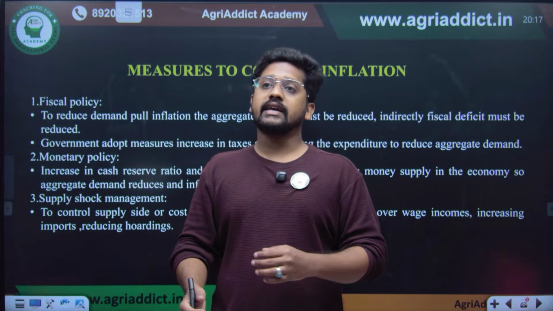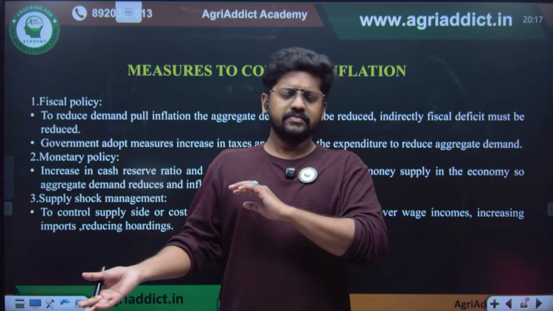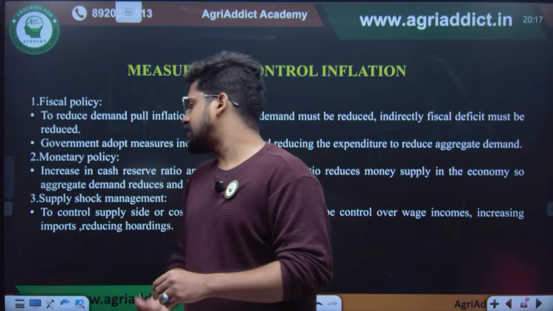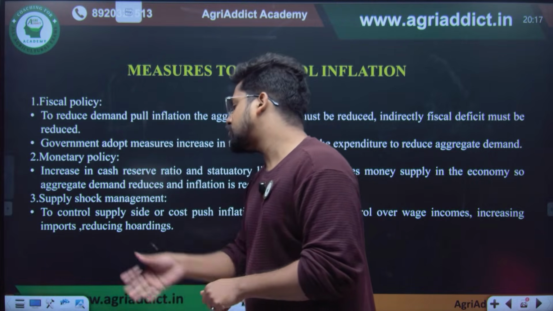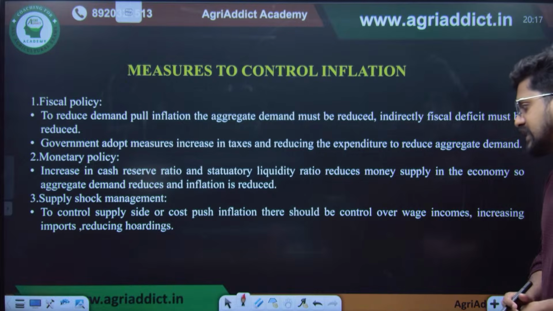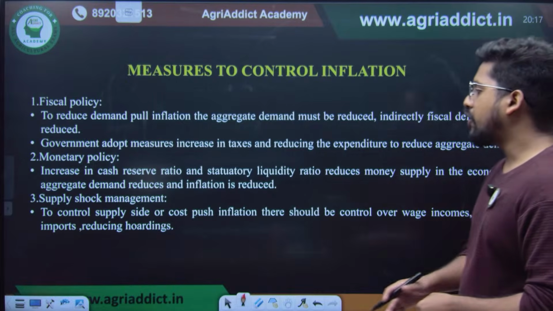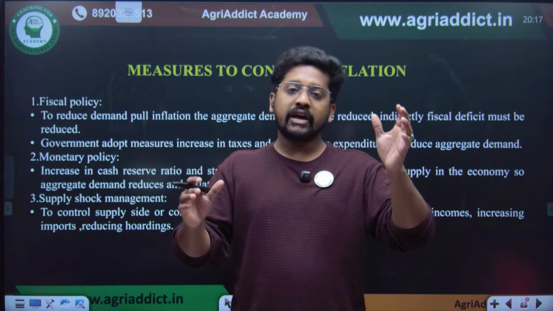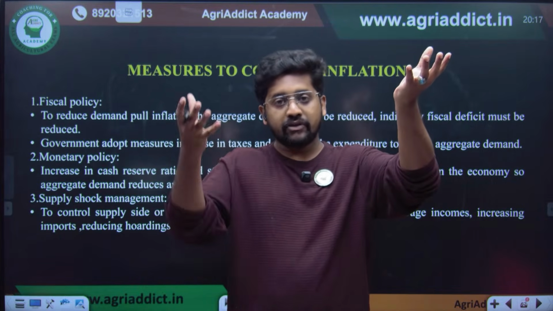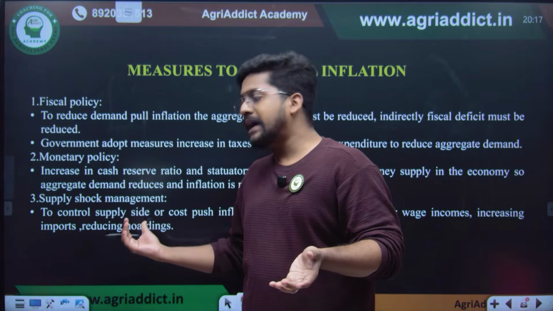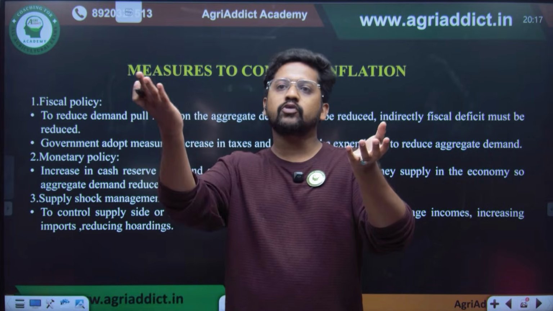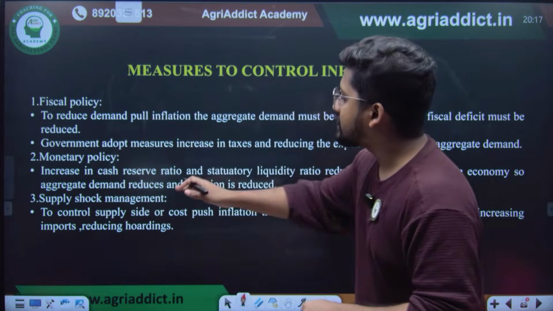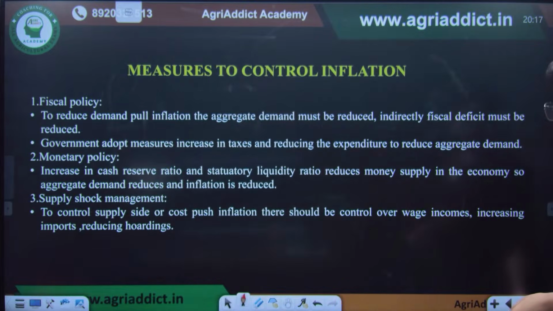Or you can say that they will be changing the bank rates, or they will be going for open market operations. Then there are supply shock managements to control supply side or cost push inflation. There should be control over wages, incomes, or increasing imports. Inflation happens when there is more money in income but very less product. So supply shock management is nothing but to increase the supply to match with the demand, so that there will not be much increase in inflation. That is nothing but supply shock management.